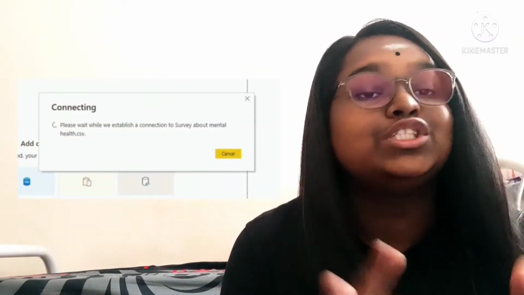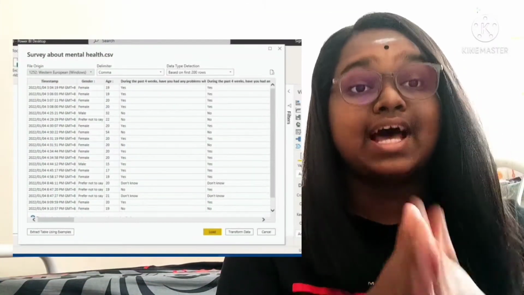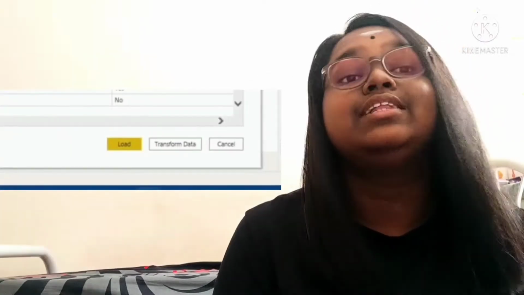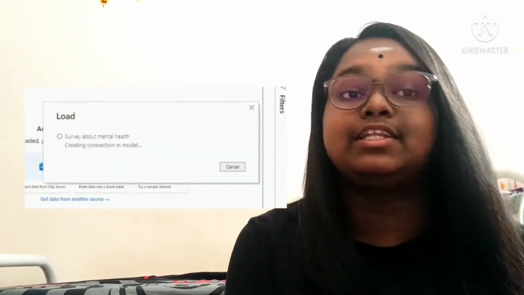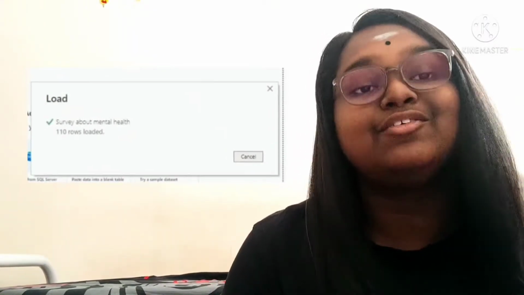Once you select the Excel document, there will be a pop-up which is connecting so that the data is processed and ready. The next pop-up will show the data that you have in your Excel document, which contains rows and columns. You need to click the button at the right bottom to load. After clicking the load button, there will be a process of loading the data into BI desktop. After successfully loading it, there will be a pop-up with a tick symbol showing that the survey about mental health contains 110 records.